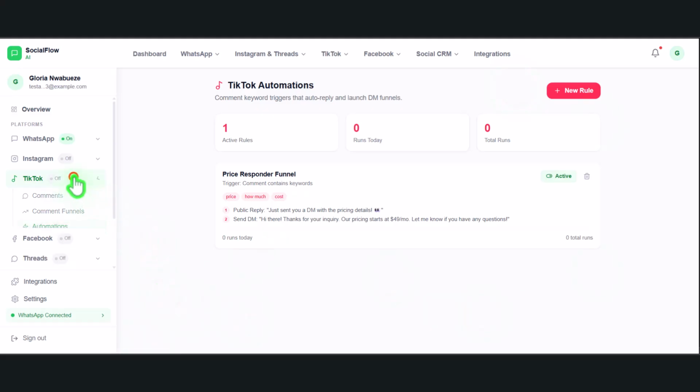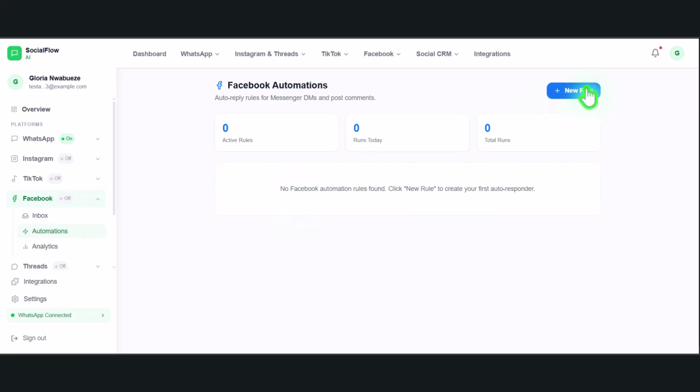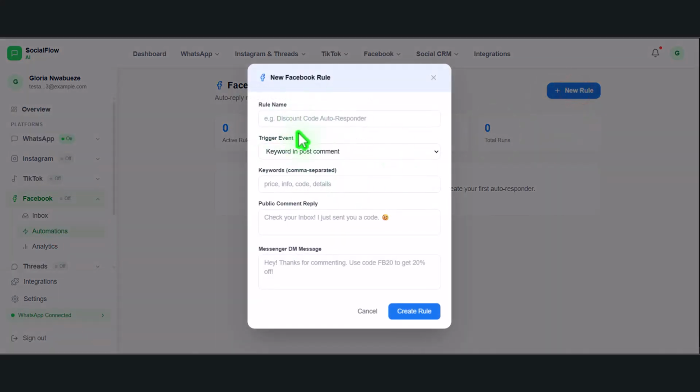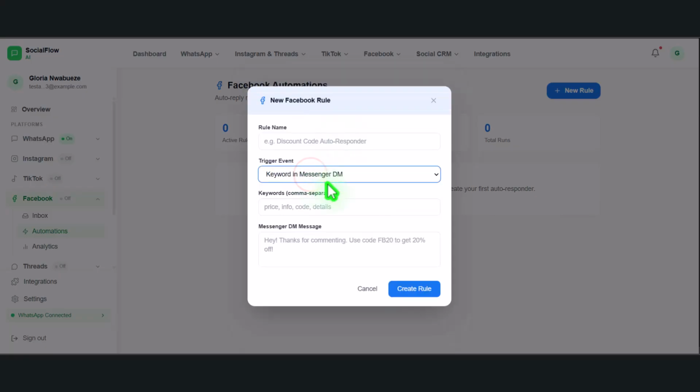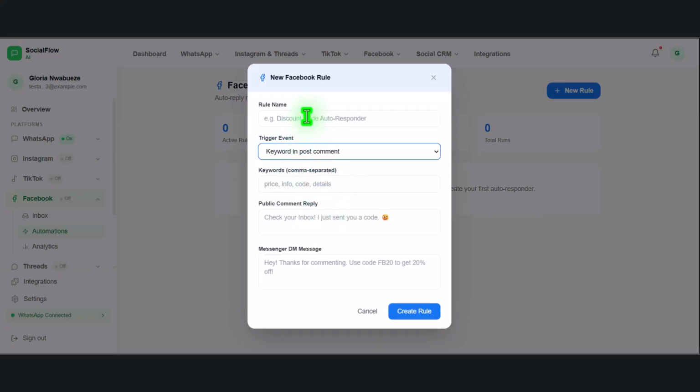The same thing with Facebook Manager. I go to Facebook automations, and on this page I'll click on create a new rule. On this new rule, I can choose keyword in post or keyword in Messenger. I set up the name of my rule and the keywords: I'm interested, how much is it, send me a link, I want to buy. These are the keywords you put out here. Anytime somebody comments that, this keyword is going to trigger, and they're going to receive a reply and also a DM. This is the new way to get people's DM.